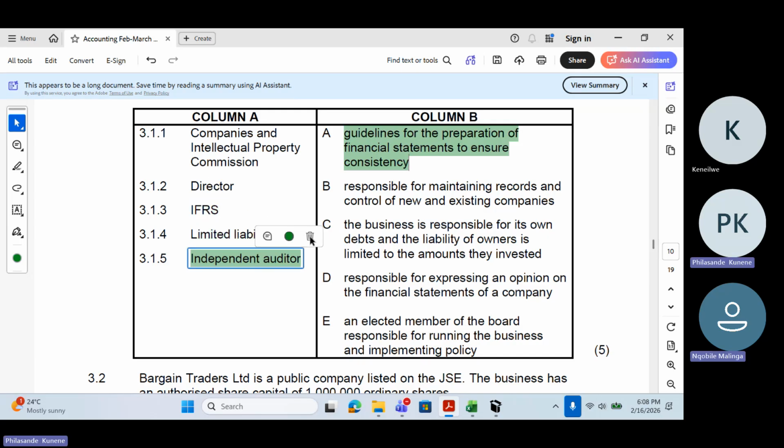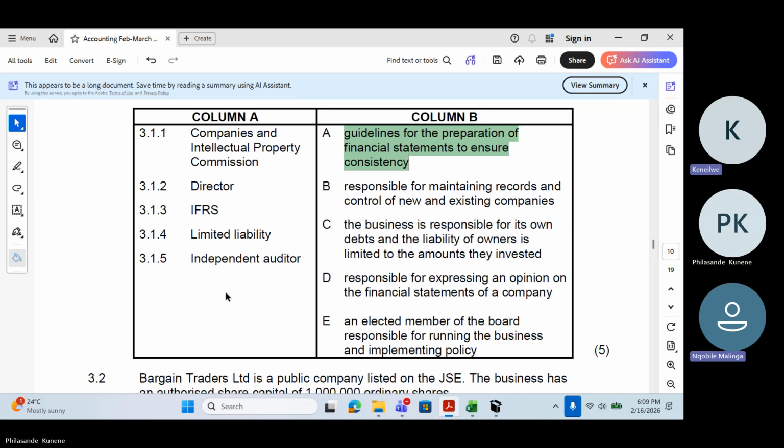Which one are we going to choose this side? Guidelines. I'm looking at number A. I want you to tell me which one it matches with on column A, right? So they're saying here, guidelines for the preparation of financial statements to ensure consistency. Which one is the guidelines this side for the preparation of financial statements to ensure consistency?